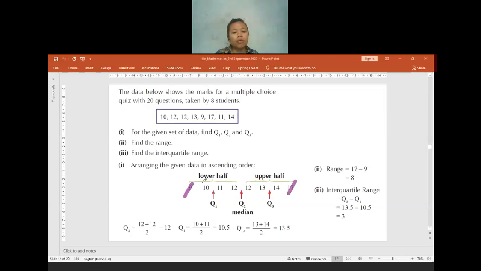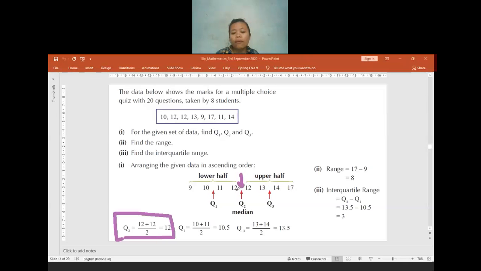So cancel one by one from outside. This and then this I cancel. When I cancel, I have no leftover number here. So it means if I want to find the median, I have to add the 12 and 12, and then divide the result by 2. So I have the median, which is equal to 12. After that, the median is only in the middle place, and it is not taking any number.